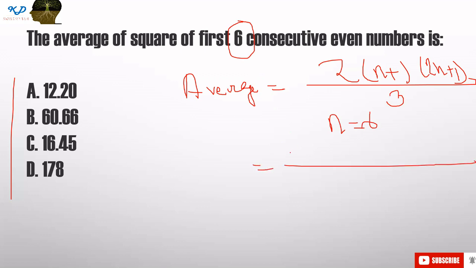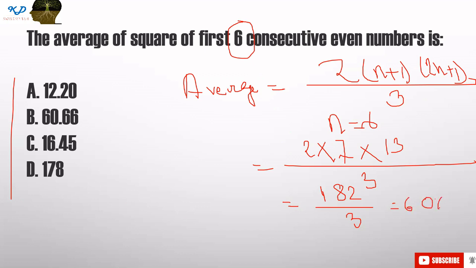If you put that n in that equation, what will you get? 2 into 6 plus 1, that is 13, into 6 plus 1, that is 7, divided by 3. This equation will lead you to 182 divided by 3. And finally, we will get 60.66. That will be the answer.